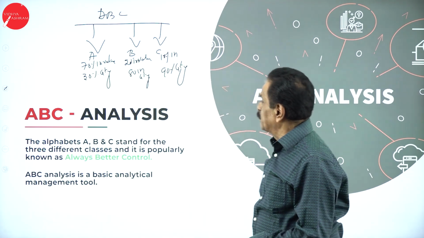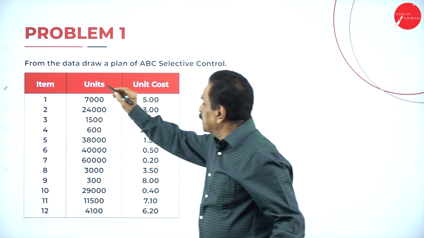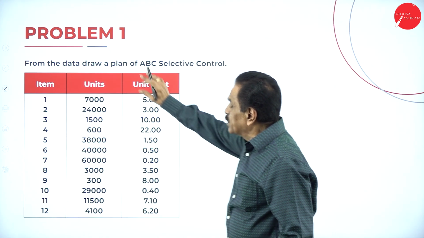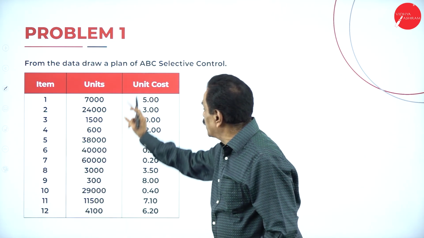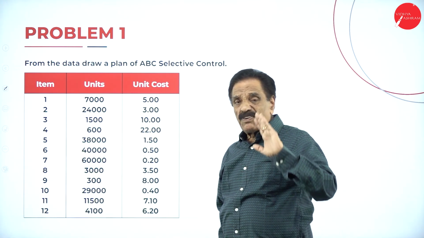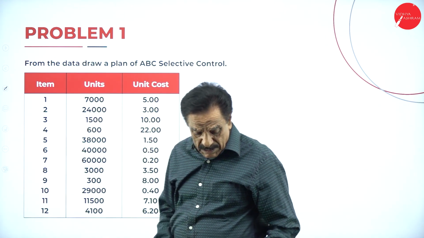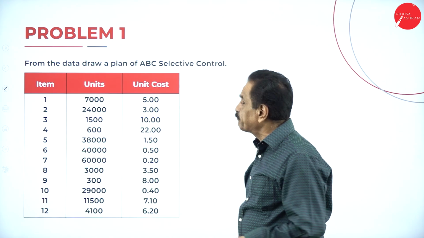How to do the problem? So from the data given, a plan of ABC selective control is drawn. In the examination, they will give the units and the unit cost. The first step to follow here is to multiply units into unit cost.